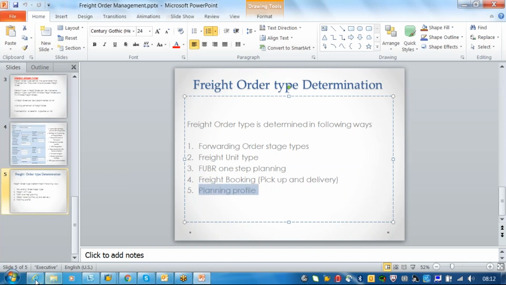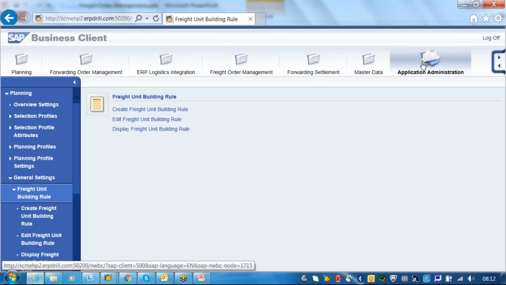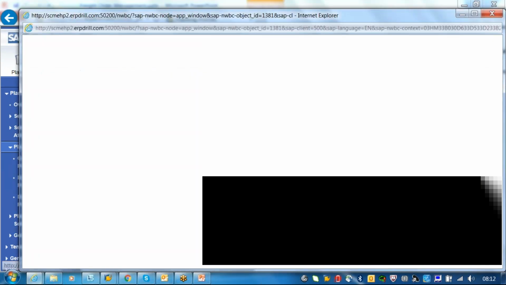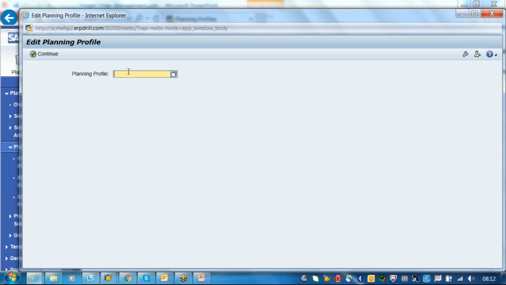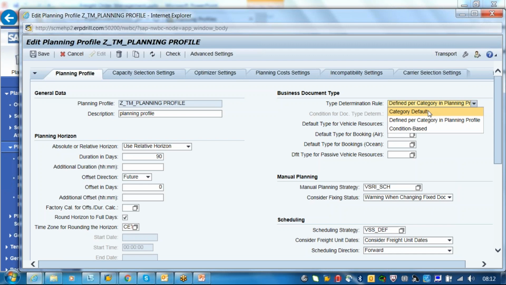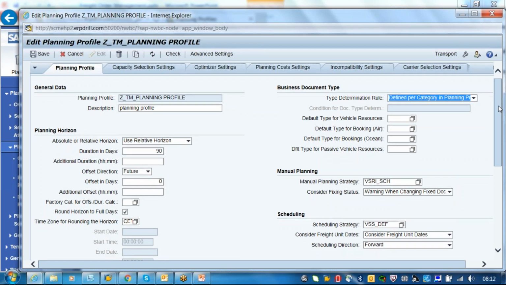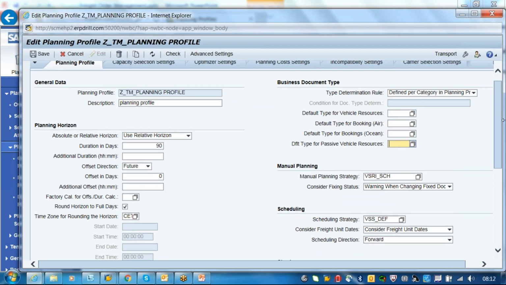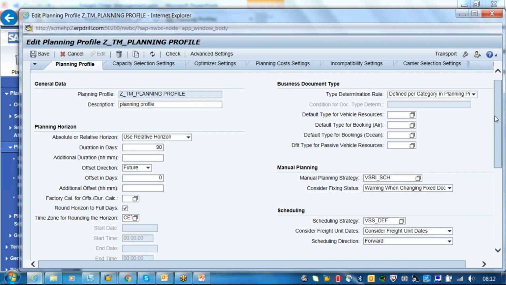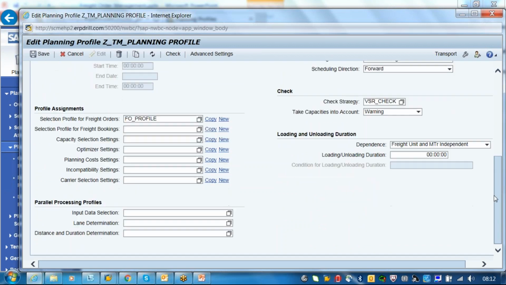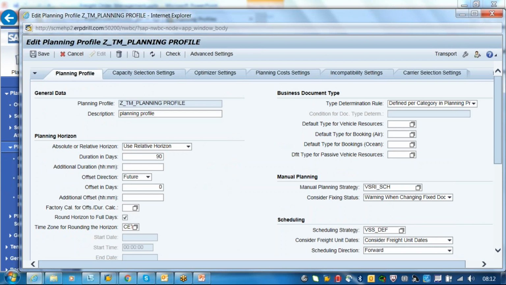Another one is the planning profile. We have seen the planning profile run, right? In the applications, go to selection, planning profiles, edit planning profile. We created one, gel underscore tm something. So this is the configuration. If you say default, it will come from default, or if you say planning profile, it will come from the planning profile. All these things you have to assign. So this is the configuration, and in this way it will come. These are the 5 stages.